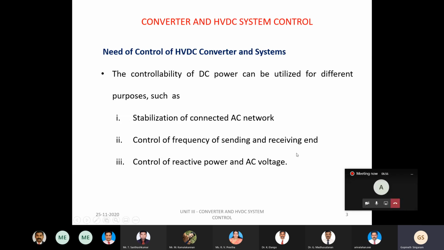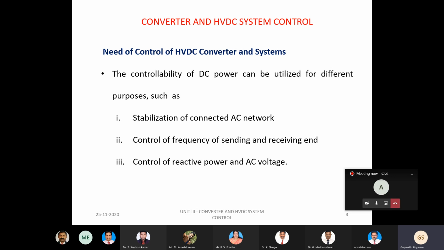Okay, thank you. Speaking about the control of frequency of the sending and receiving end voltage, we know that voltage control in AC lines is quite complicated. Normally there will be a variation in the voltage because of certain reasons, like line charging or inductive voltage drops, and also a change in the voltage profile because of line loading.